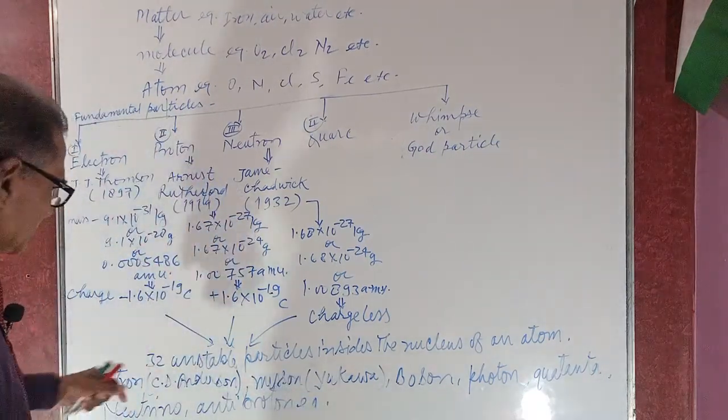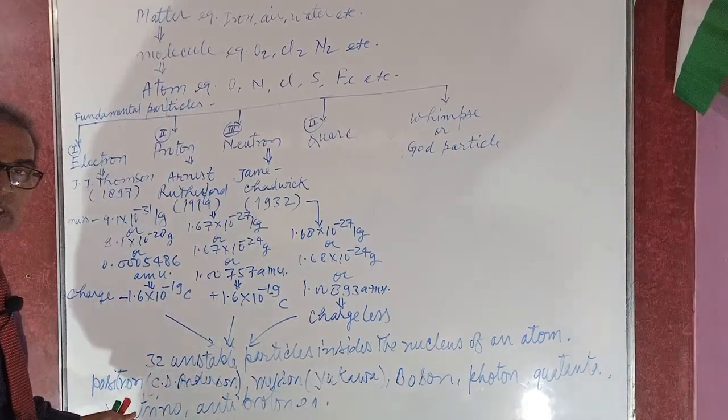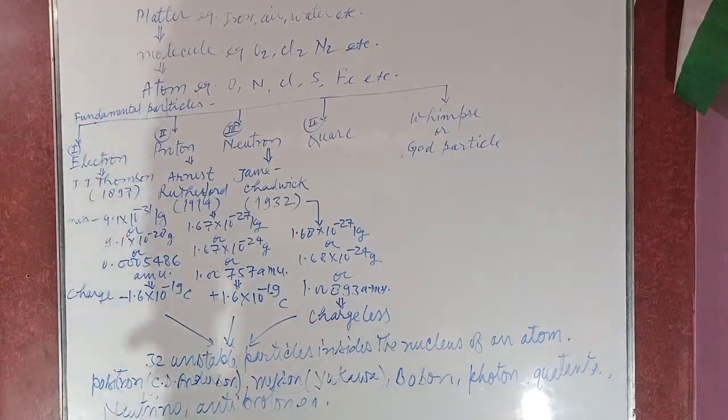These are said to be unstable particles.